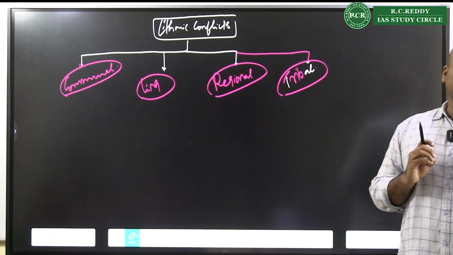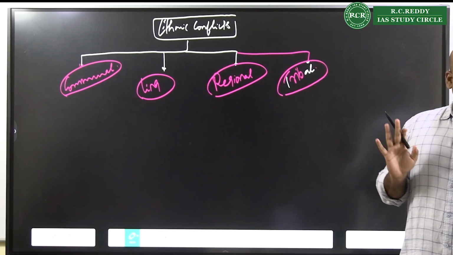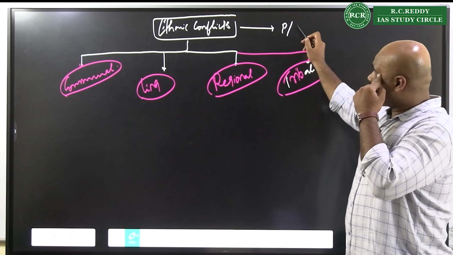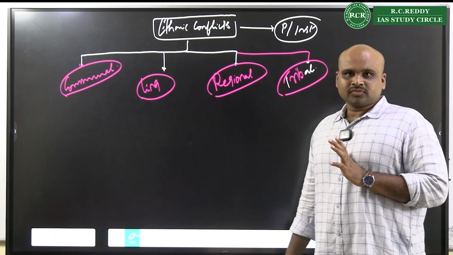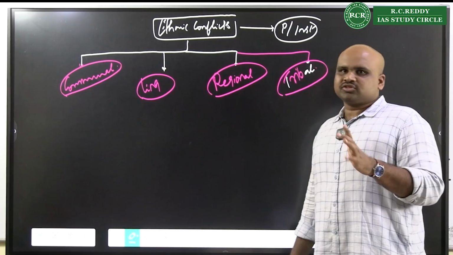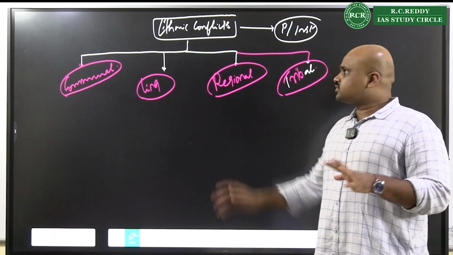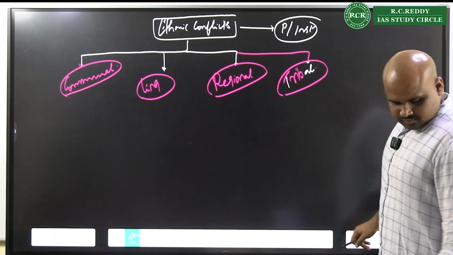Whenever they ask you the anthropology or the science behind ethnic conflicts, divide it. It's easy to write. And definitely use this primordial and instrumental approach. Any question on ethnicity, these two words should be there. Geertz should be there, Frederick Barth should be there at any cost whenever you're talking about this. Right? Then apart from that,